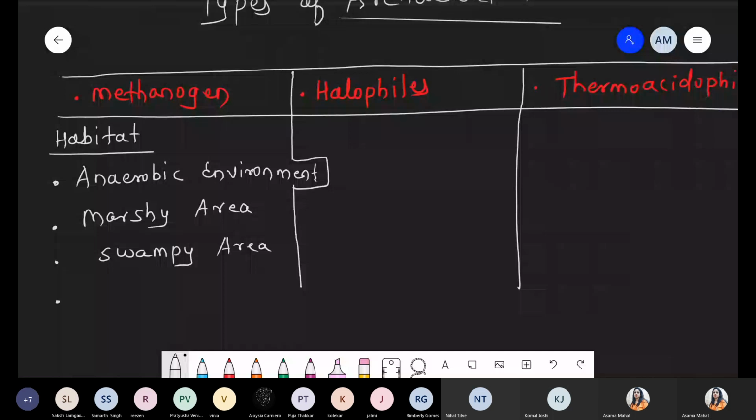They are also present inside the cattle rumen, which is part of cellulose digestion, right? Inside the cattle body a specific type of pouch is present, and that pouch is rich with the bacteria methanogen. If we eat green vegetables, for example spinach, methi, palak, what happens in our body? We can't degrade the cellulose because we don't have the cellulase enzyme. So that is a roughage material.